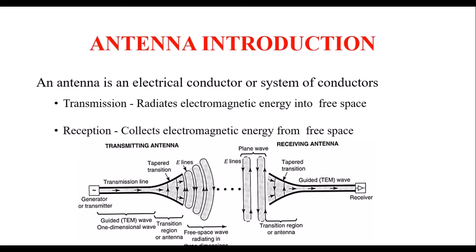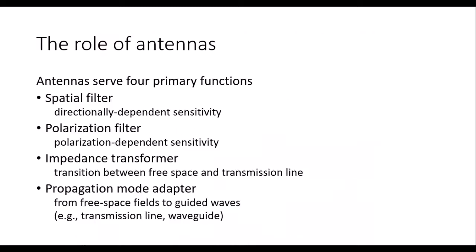and it is connected to a coaxial cable or transmission line, and at the end we connect our antenna. During transmission, the signals are guided in the transmission line. Once they reach the antenna, the guided waves are converted into unguided waves, which are nothing but free space waves. At the receiving side, it receives the unguided wave signals and converts the unguided waves into guided waves, and they are given to the receiver.